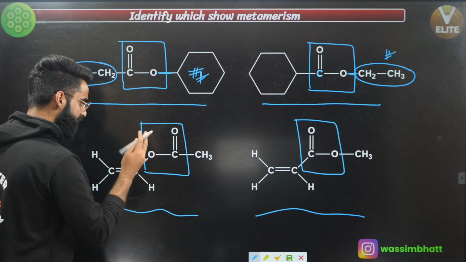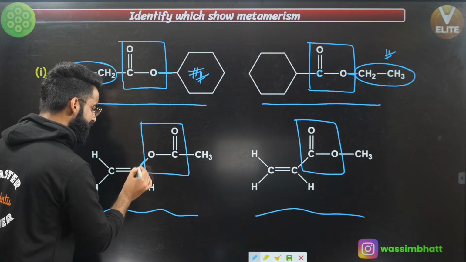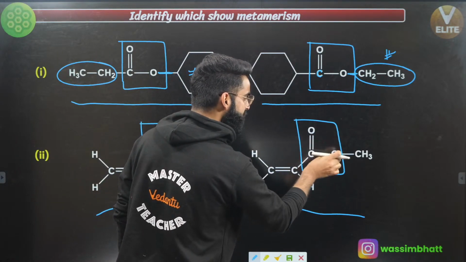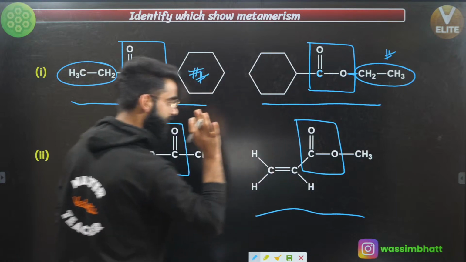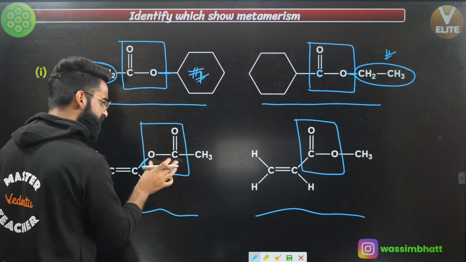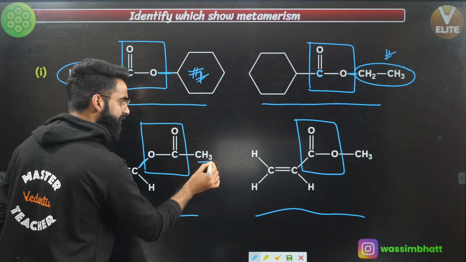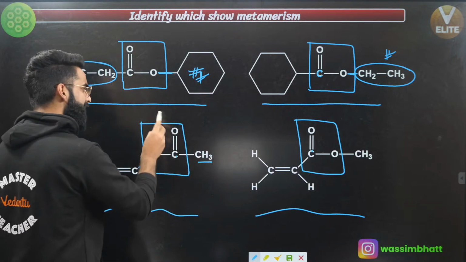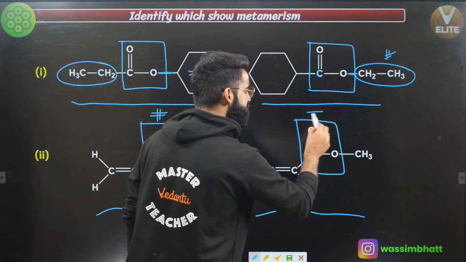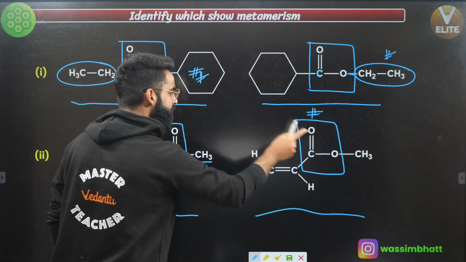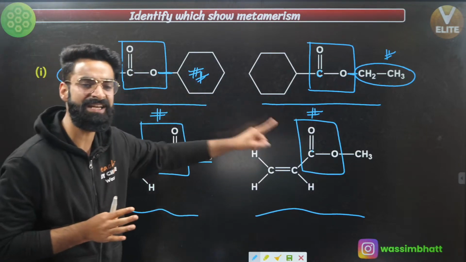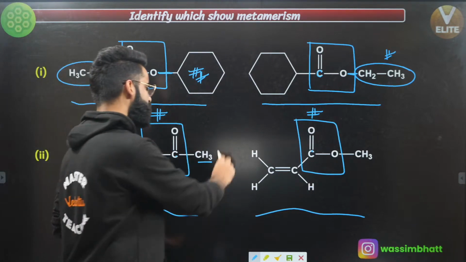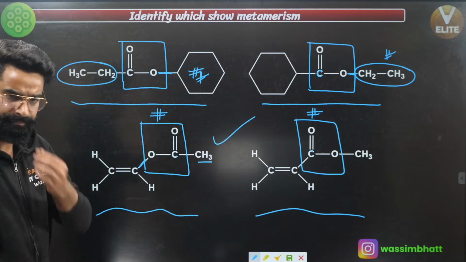In the first molecule, the oxygen of the polyvalent group is attached with this double bonded carbon, right? But over here, the oxygen of this polyvalent group is not attached with the double bonded carbon. In the first one, the carbon of the polyvalent group is attached with CH3. In the second one, the carbon of the polyvalent group is attached with the double bonded carbon. So if I ask you, are the alkyl groups surrounding these polyvalent groups the same or different? The arrangement is different, so definitely these two are going to be metamers of each other, right?